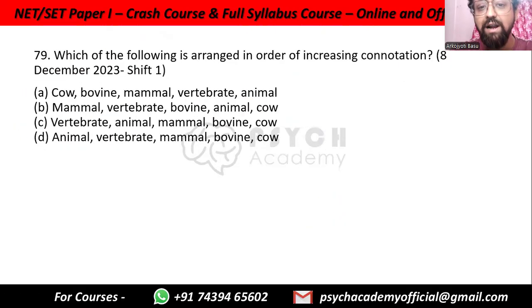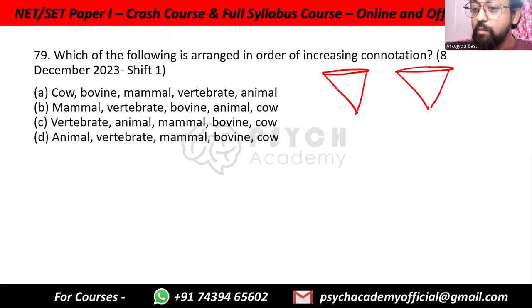Which of the following is arranged in order of increasing connotation? Increasing connotation. So first of all, connotation means that it is getting smaller. Denotation means large, right? So decreasing denotation means from larger to small. Connotation is the opposite of denotation. So increasing connotation means from large to small, because connotation means smaller. Increasing connotation means we are going smaller and smaller and smaller.